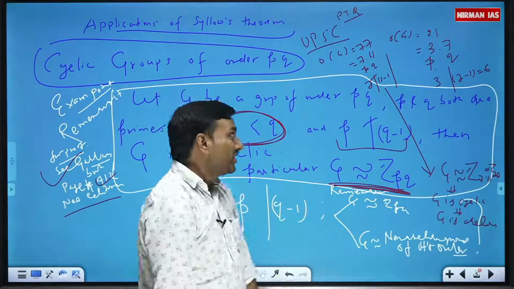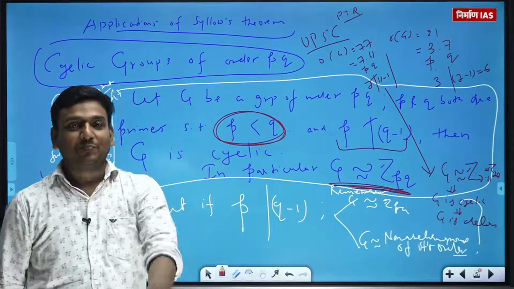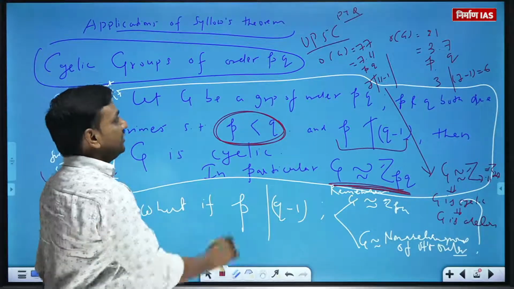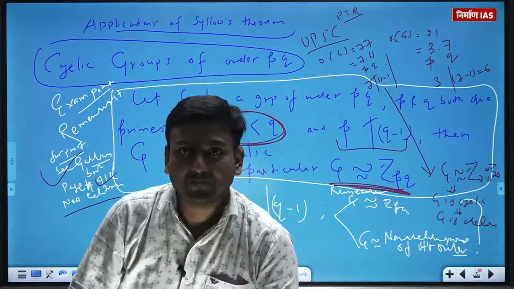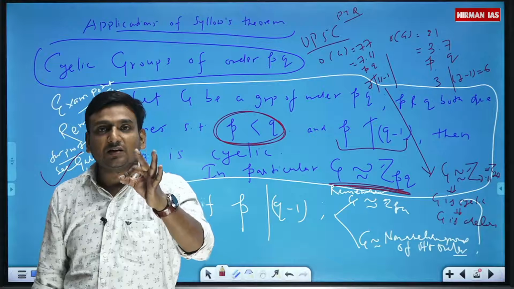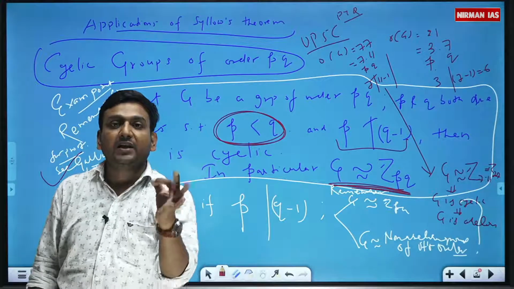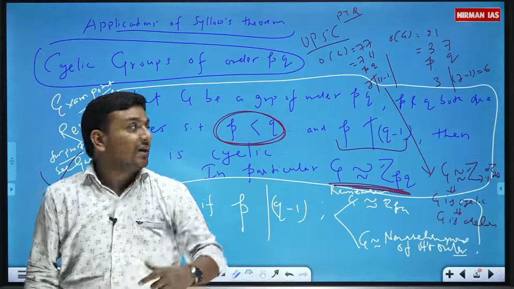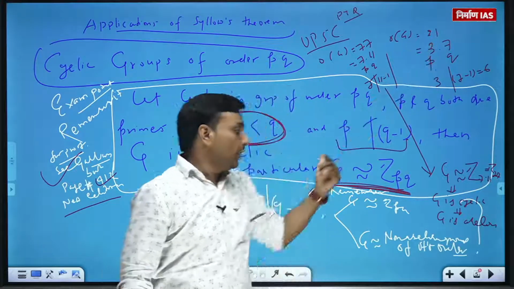So if you want to note down the question: if G is a group of order 77, then what is the center of that group? Tell me. If G is a group of order 77, then what can you say about it, is it abelian or non-abelian? If G is a group of order 21, then what can you say?